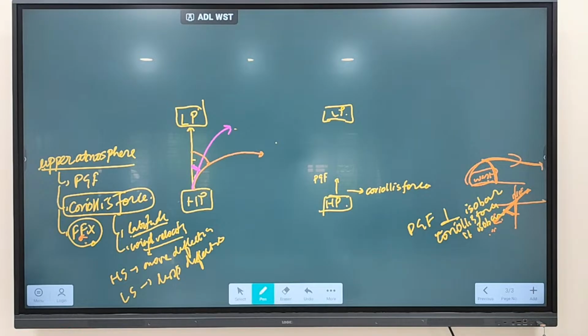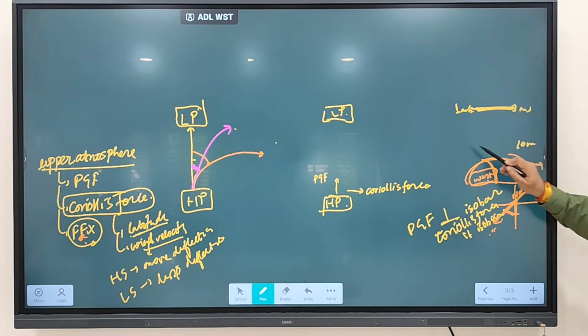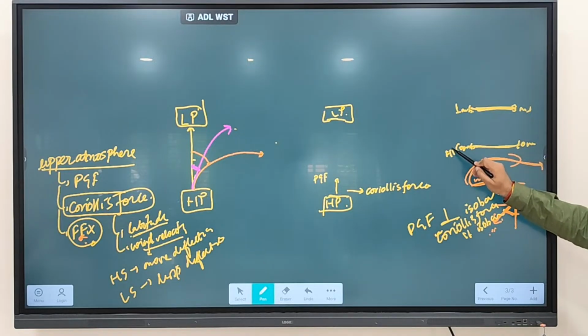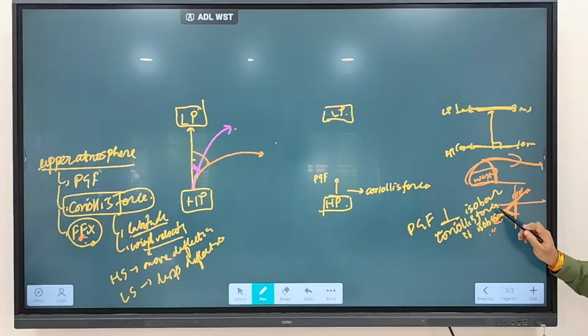What is an isobar? A line of the same pressure. Isotherm is temperature. Clear? So let's say this place is 1 millibar pressure, and this is a line connecting 1 millibar pressure. Let's say this is 10 millibar pressure, a line connecting 10 millibar. So this is high pressure, and this is low pressure.